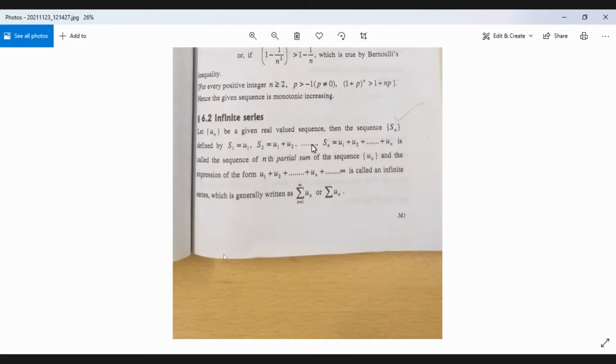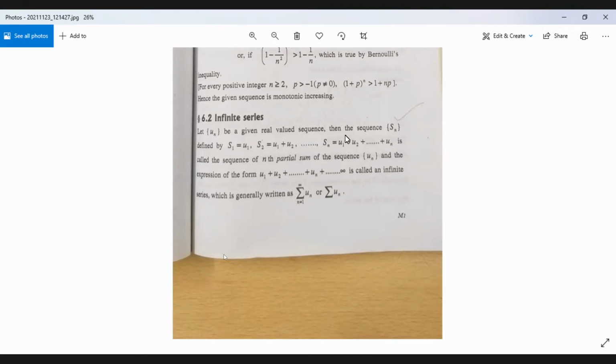Of the sequence, that means 1, 2, 3, those were the terms. Now we are going on adding the terms: 1 plus 2 plus 3 plus 4 plus 5 plus 6, etc. This is said to be an infinite series. Obviously we will have an infinite number of terms, and as we can see, it is diverging towards infinity. If we add the terms of the sequence, we get a series which we call an infinite series. Since an infinite number of terms are there, we call it an infinite series.